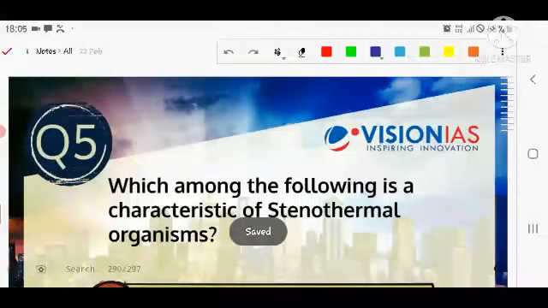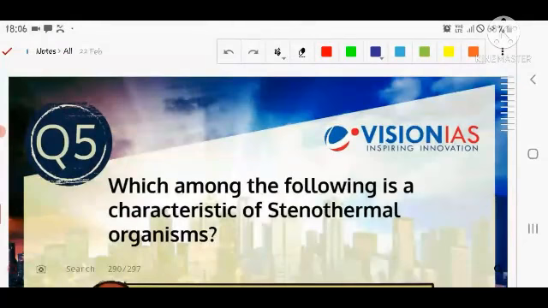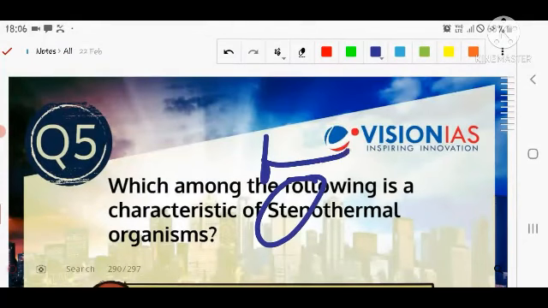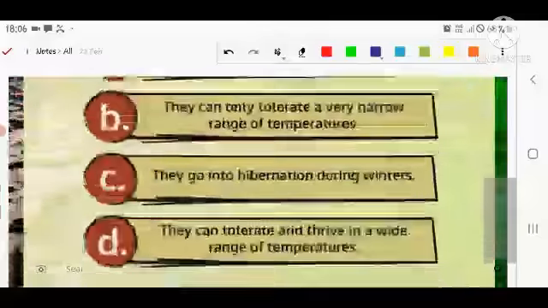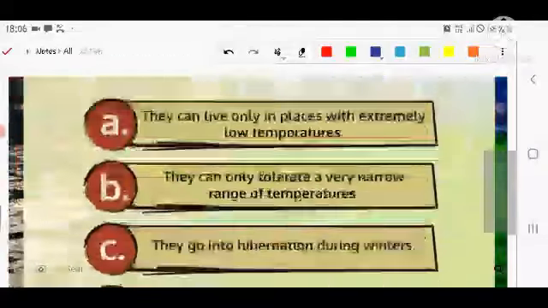The next question is related to, as usual, the environment section. They are asking about the stenothermal organism. Steno is nothing but narrow. Steno means nothing but narrow. Thermal is related to temperature, so it is a type of organism. Which of the following statements is correct regarding them?